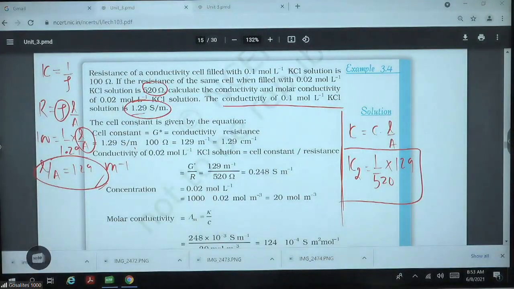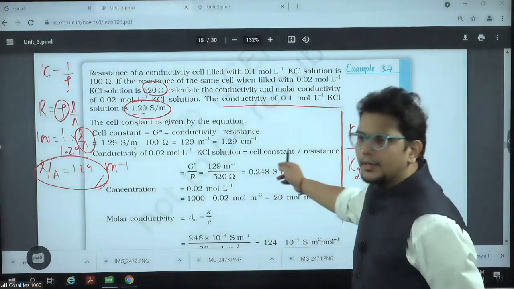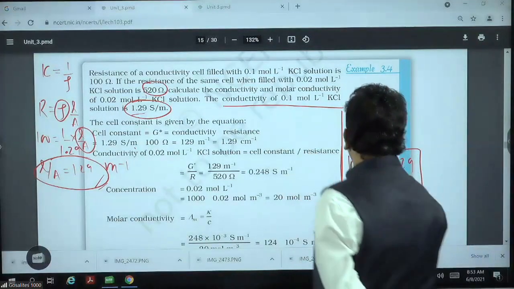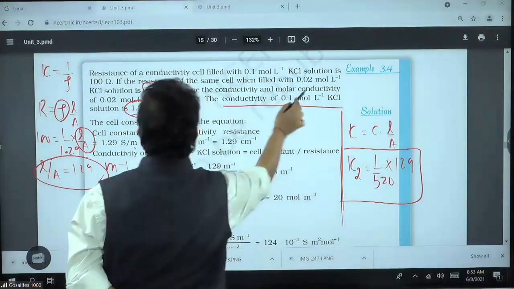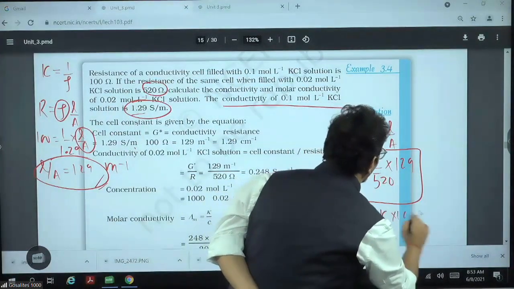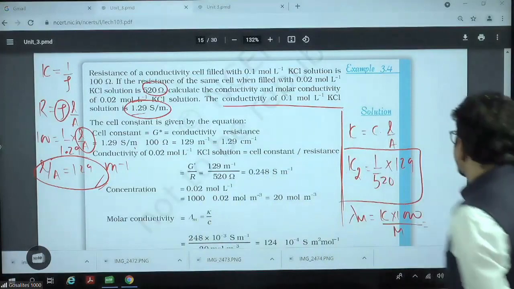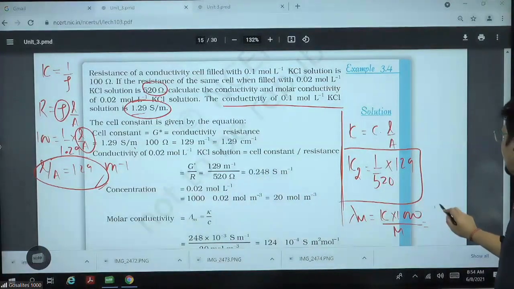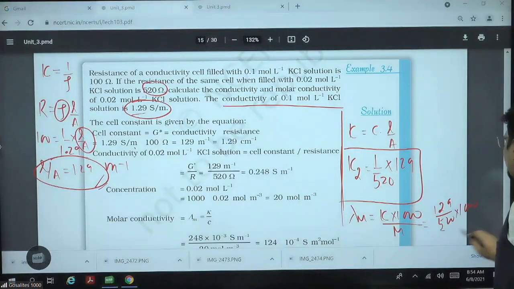Okay? Done. Next, once you got kappa, then they are asking molar conductivity. Molar conductivity is lambda m. Lambda m is kappa into 1000 by M. So how much is kappa? Sir, kappa just now you have found, 129 by 520, into 1000 by molarity you will do. Yes or no?